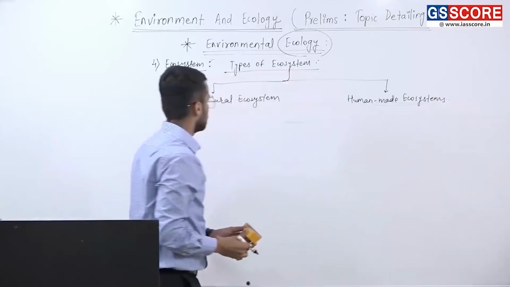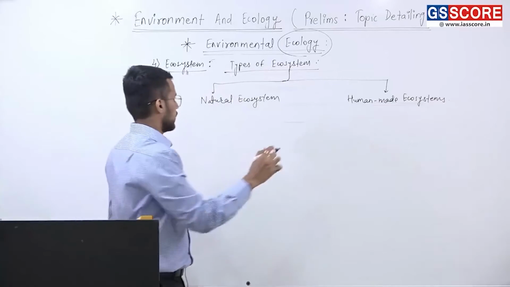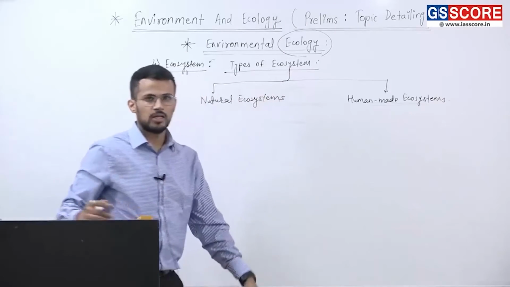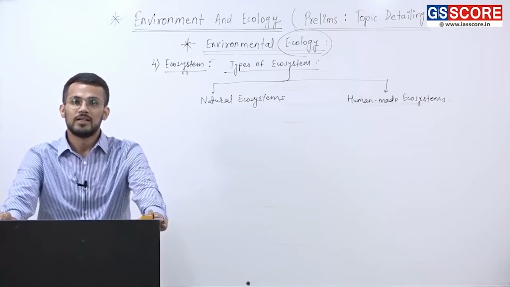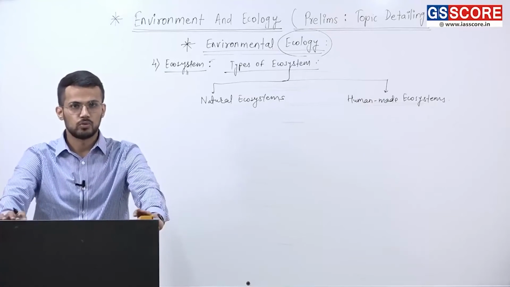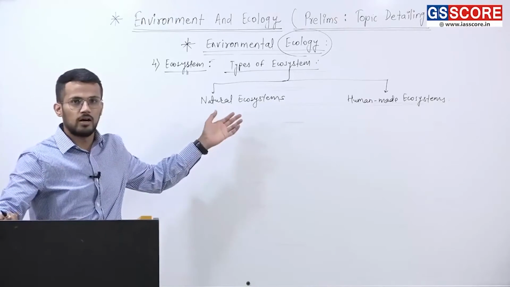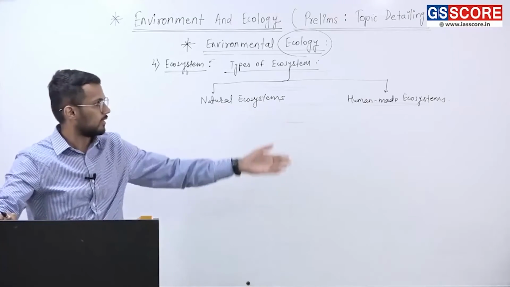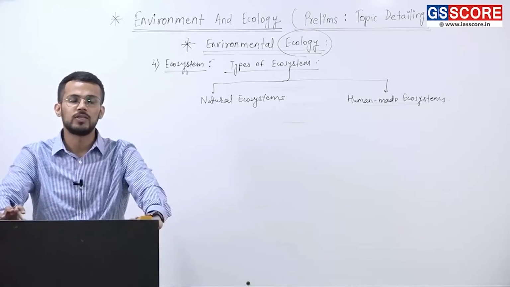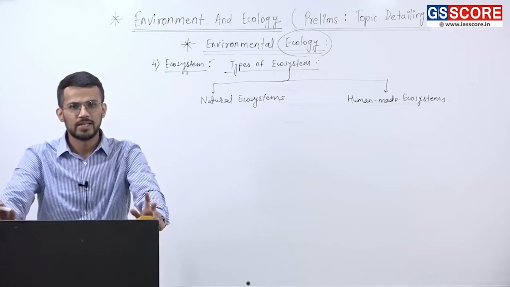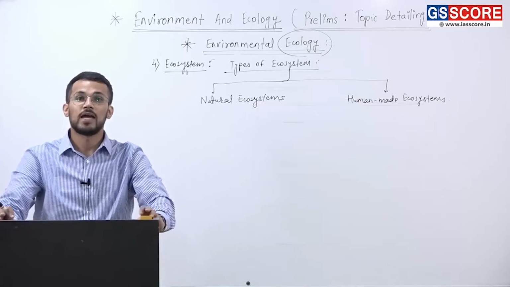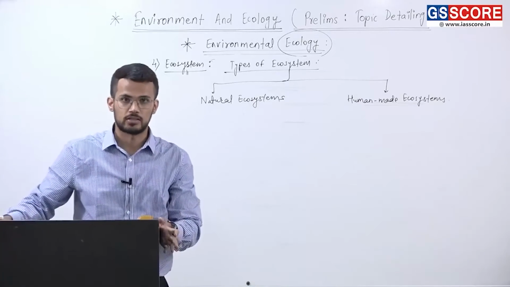Fine. So here there are different types of examples, natural ecosystems like forest ecosystem, grassland ecosystem, then desert ecosystem, right? So those different types are under natural, and in human-made ecosystems we have types like, let's say, cropland ecosystem, like farms, then we have aquarium, we have parks.